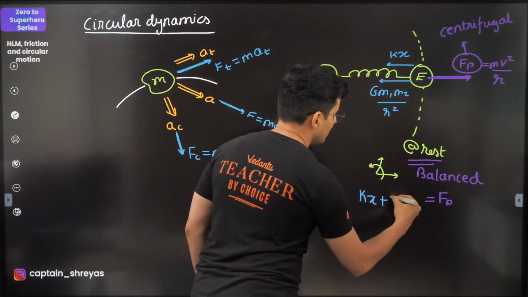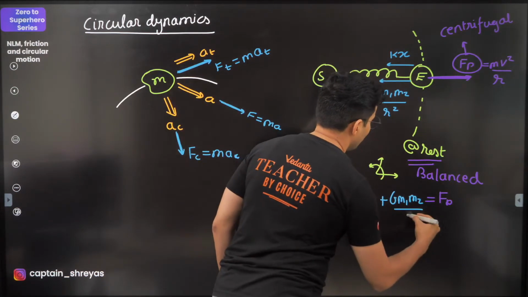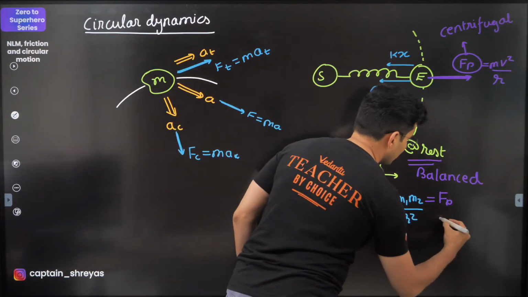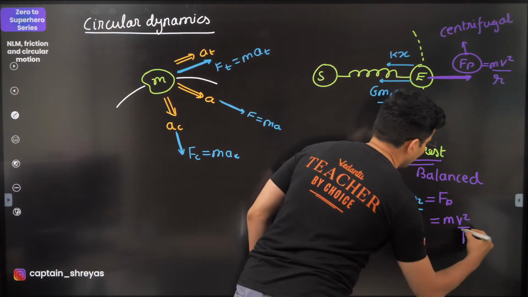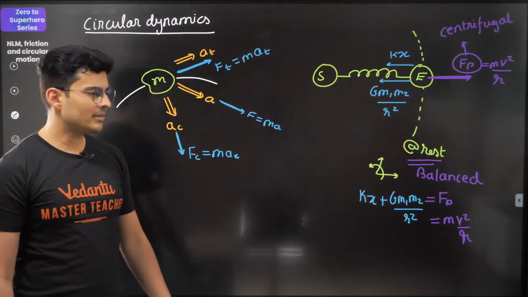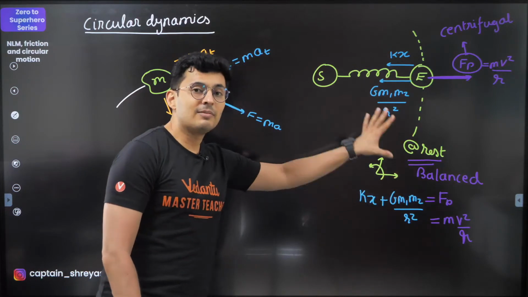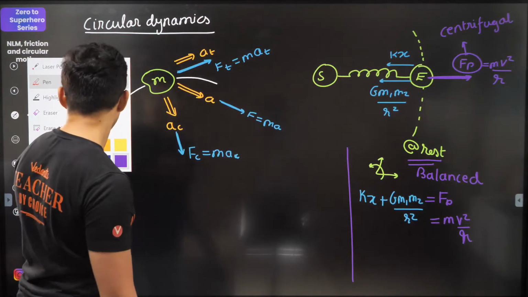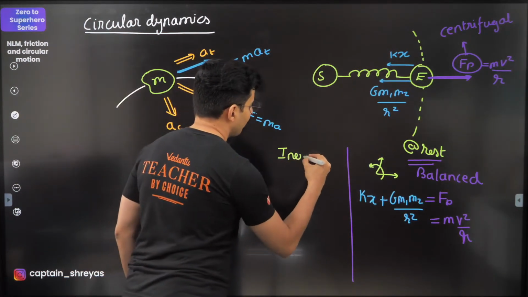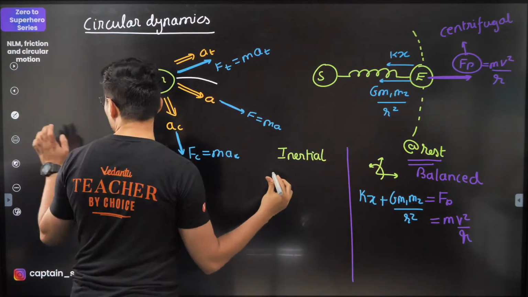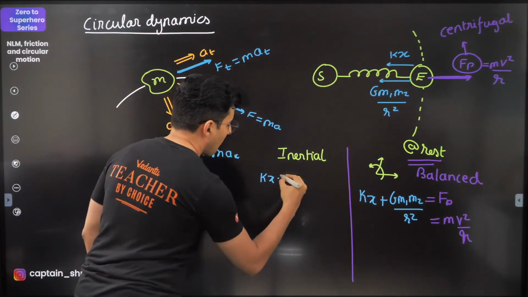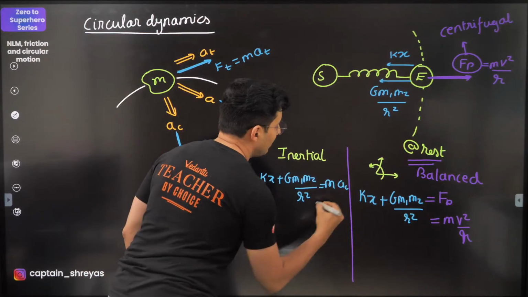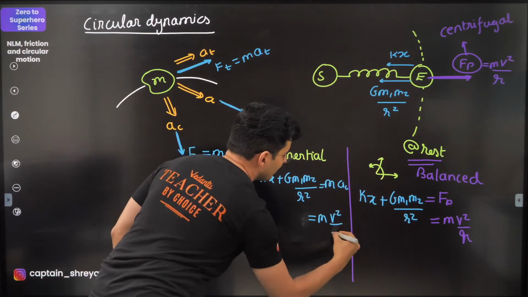kx plus Gm1m2 divided by r square. And what is pseudo force? Pseudo force is nothing but mv square by r, or you can put m omega square r. One and the same thing. Now think about it. When we try to solve the problem from an inertial frame, what did we do? We just said kx plus Gm1m2 divided by r square is mass into centripetal acceleration, and centripetal acceleration was v square by r.